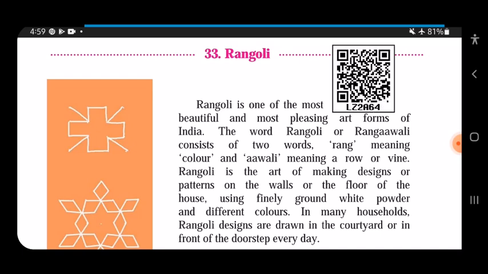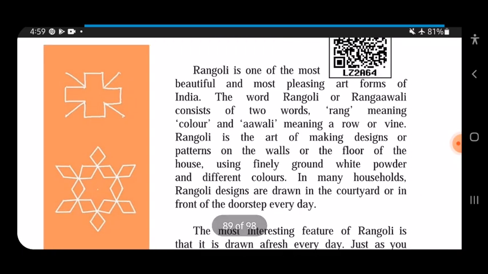The word Rangoli or Rangavali consists of two words, Rang meaning color and Avali meaning a row or vine. Now, when we make a rangoli, we make a row, right? We make columns and then we make small dots, we join them, and then we start making a rangoli. Rangoli is the art of making designs or patterns on the walls or the floor of the house.